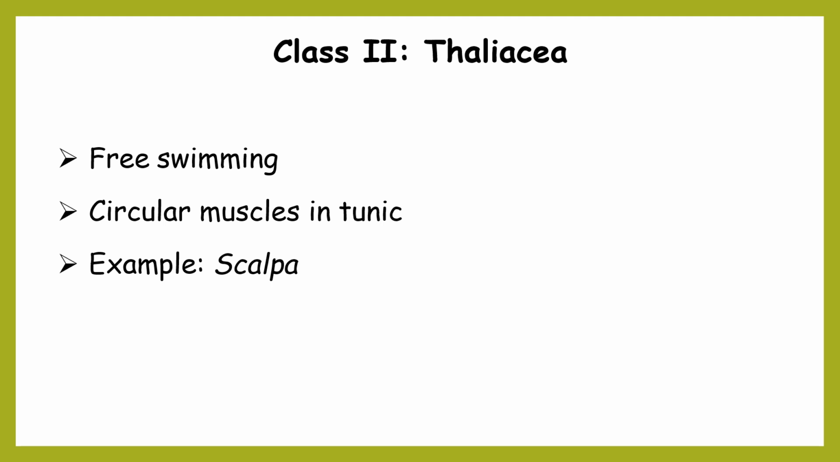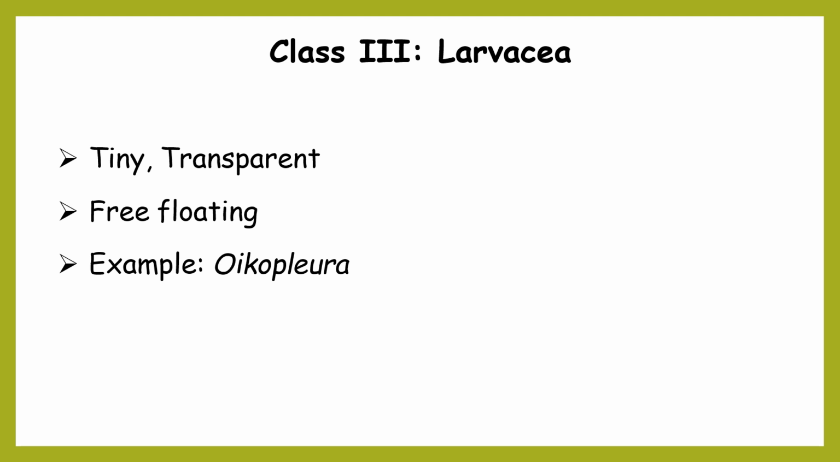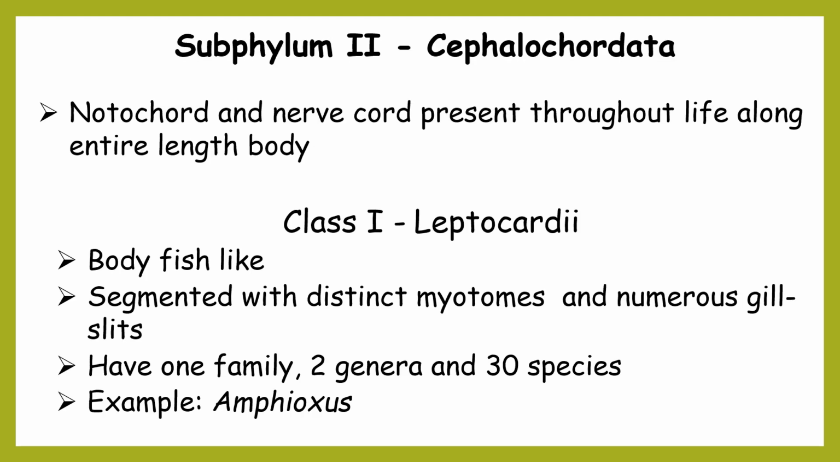Class 2, Thaliacea, and they are free swimming animals. Circular muscles are present in the tunic. And the example for this class is Salpa. Class 3, Larvacea, and these are tiny and transparent animals and free floating in nature. The example for this class is Oikopleura.